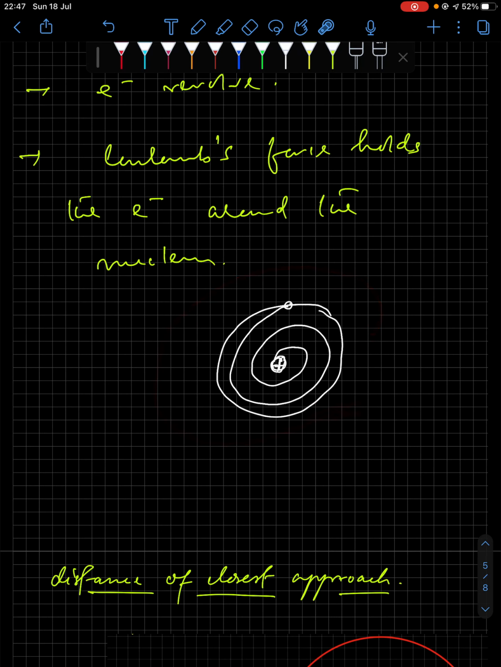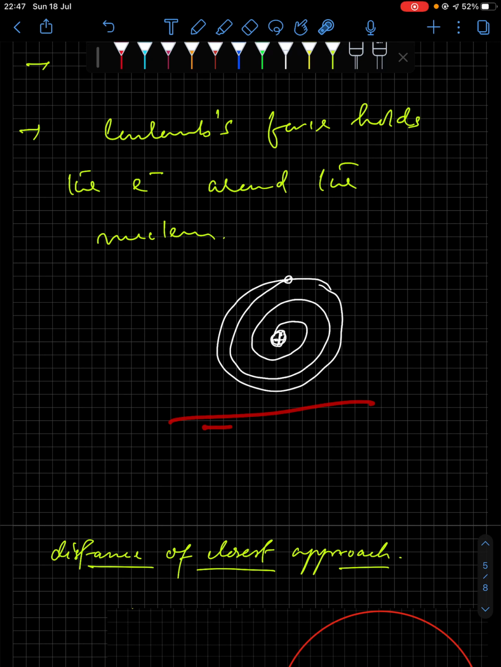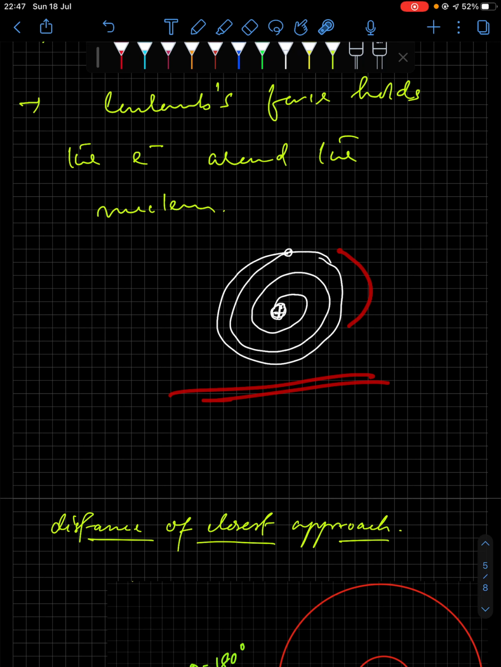But this is not the case in reality. Atoms are existing, universe is existing, everything is existing. So he could not explain this thing. So this was later on explained by Bohr's model. We'll come to that later.